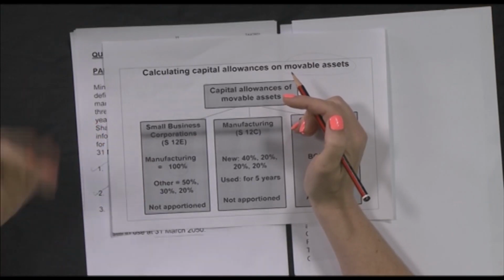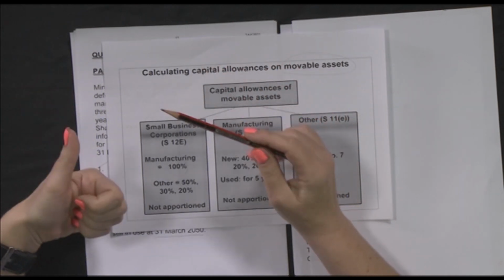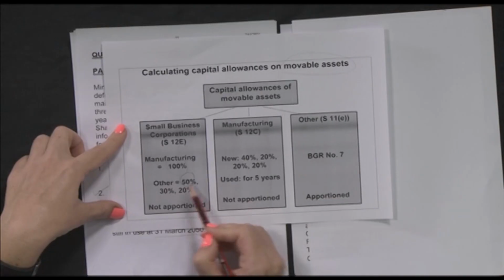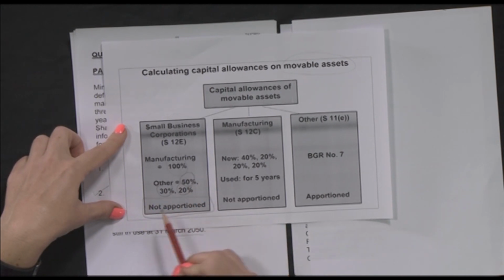Other assets are non-manufacturing assets. This can be computers, furniture, vehicles, any other kind of asset that wouldn't be used in the manufacturing of your product. Will qualify for 50% in the first year that it is brought into use, the next year 30 and 20, and then it is written off. Remember, these allowances will not be apportioned.